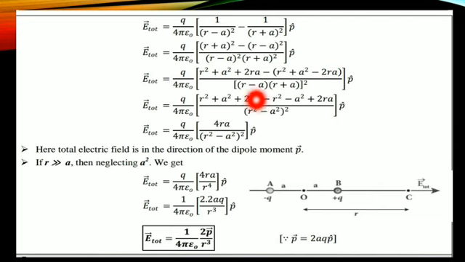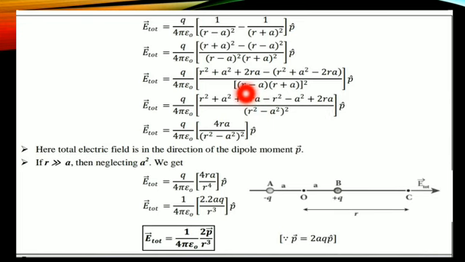Divided by this value, the whole square. Now, what will we get in the next step? I'm just adding the values: r square plus a square plus 2ra. The minus goes inwards: minus r square, minus into plus minus a square, minus into minus plus, therefore 2ra.